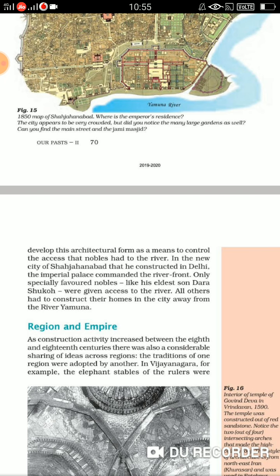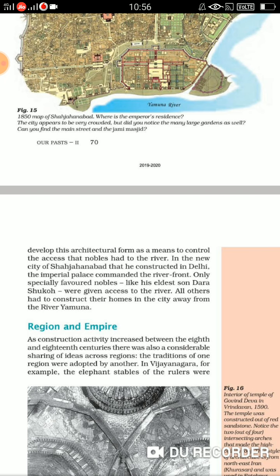In the new city, Shahjahanabad, he constructed it in Delhi. So here the palace commanded the riverfront. So only specially favored nobles like his eldest son Dara Shikoh were given access to the river.